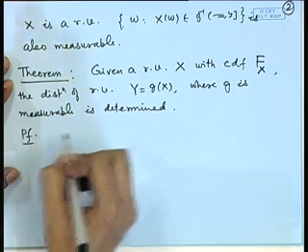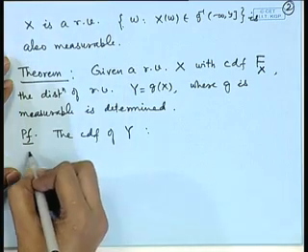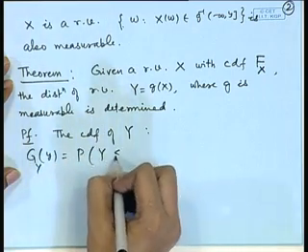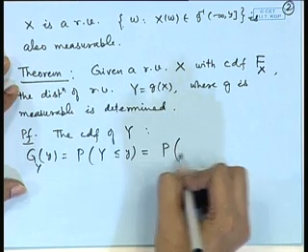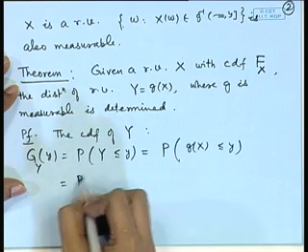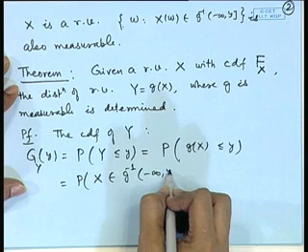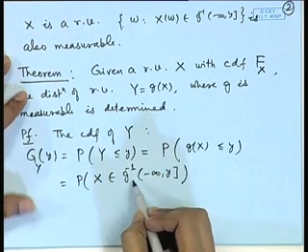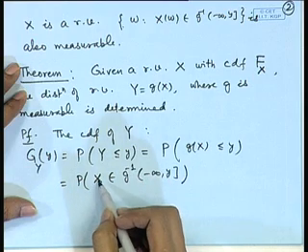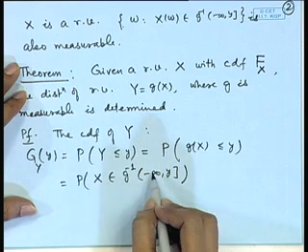Let us consider the CDF of Y. Let me use the notation G(y), that is the probability of Y less than or equal to y. This is equivalent to the probability of g(X) less than or equal to y, which is equivalent to the probability of X belonging to the set g inverse of (minus infinity, y].